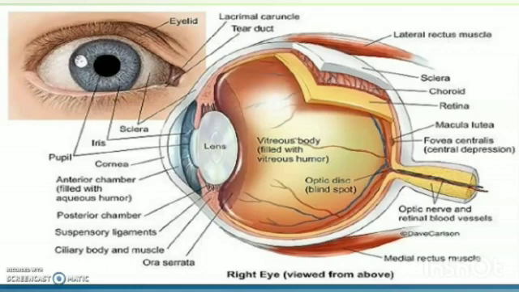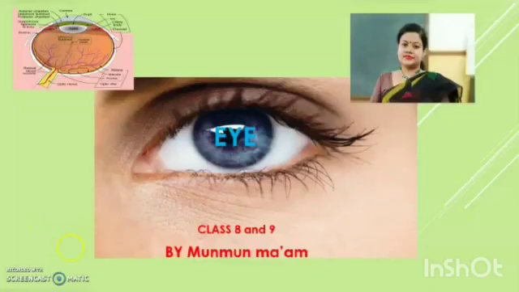Here I will discuss all the important parts of the eyes and their functions too. So, let's jump into it.